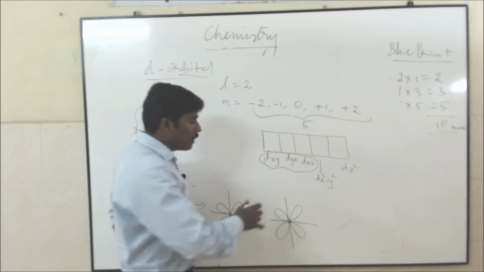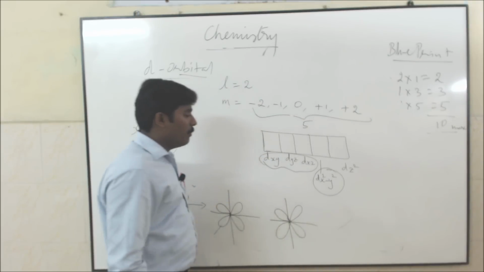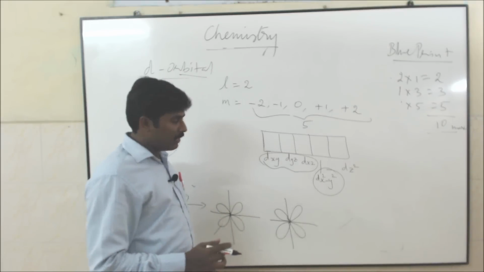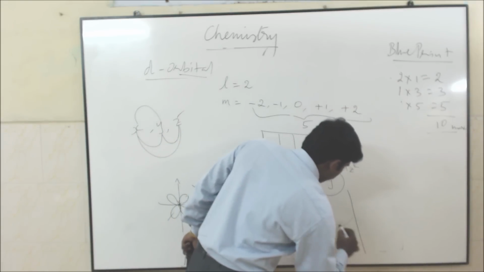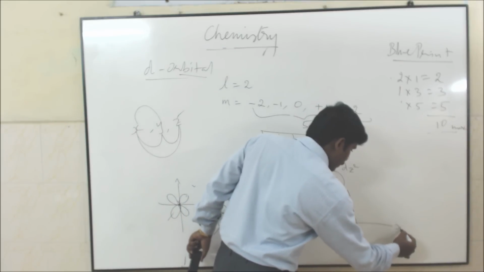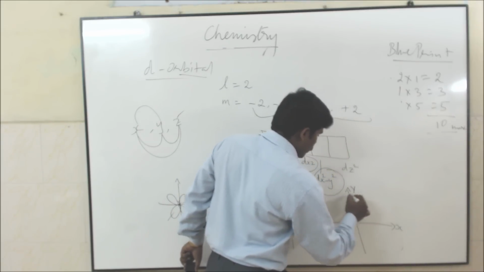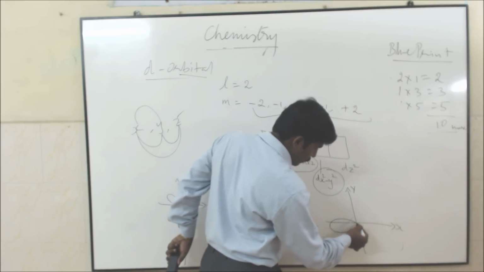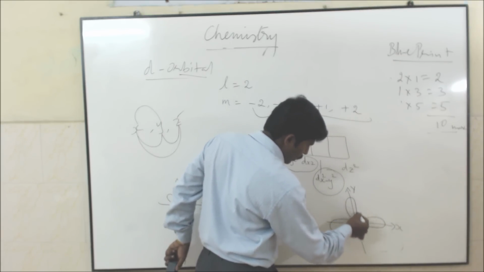But this is a very important one mark question. In d orbital, which one is occupying along the axis? That means somewhat different from others. X square minus y square. This is x axis. This is y axis. So this is occupying along the x axis and y axis.